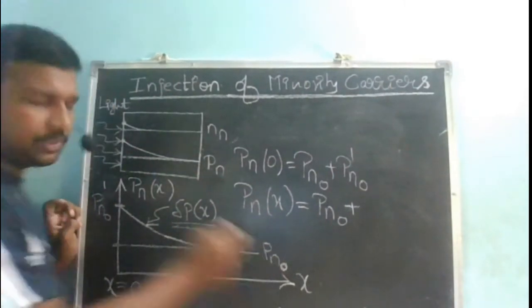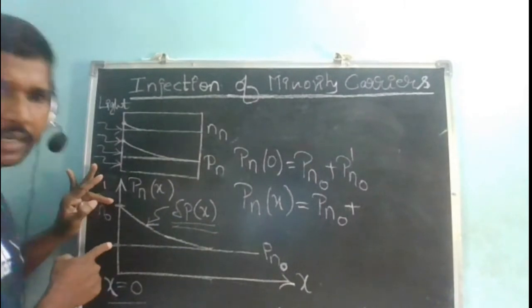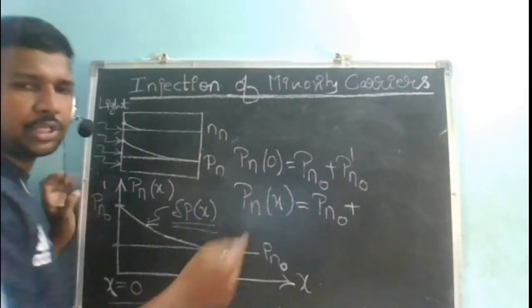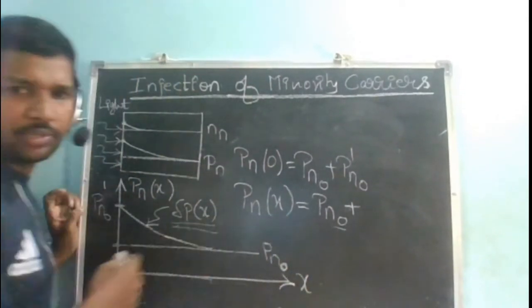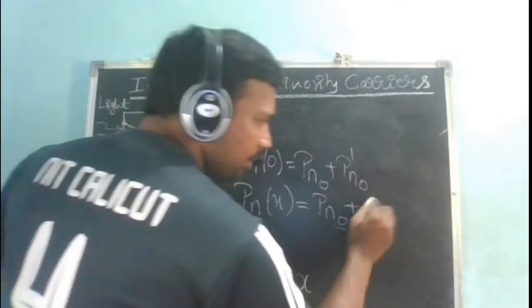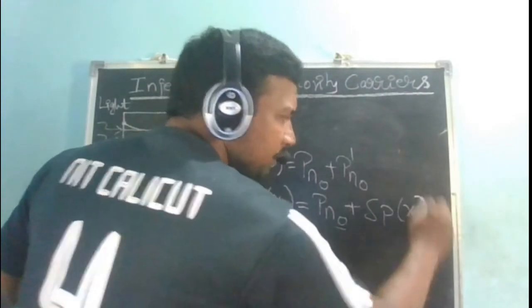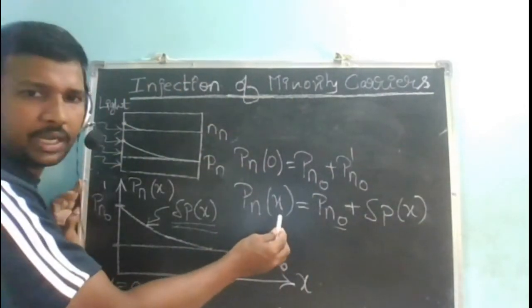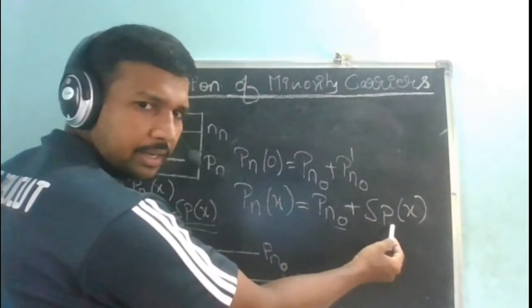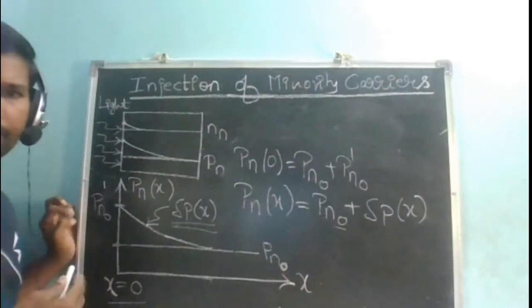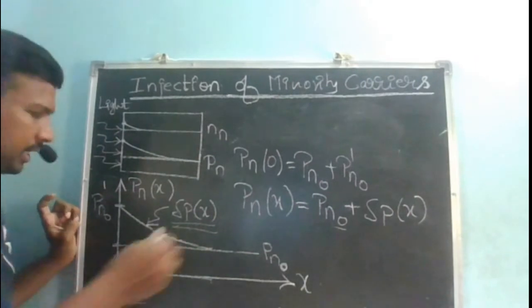And in addition to this, we are creating excess carriers, and those excess carriers in turn are decaying with respect to x. So I can say that initially there is the thermal equilibrium value, and there are some carriers which are varying with respect to x, because I am looking at it with respect to x. So it is initially there and that is getting added, which is varying with respect to x. Okay, right? What is this delta p of x?